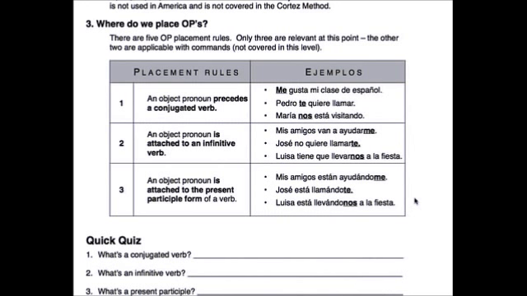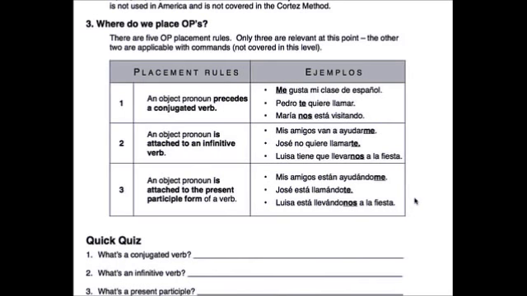A conjugated verb is when you change the verb so that it matches the subject. For example, to go is ir. I go is yo voy. Voy is a conjugated verb, because it changed so that a subject could execute it. So that's what a conjugated verb is.